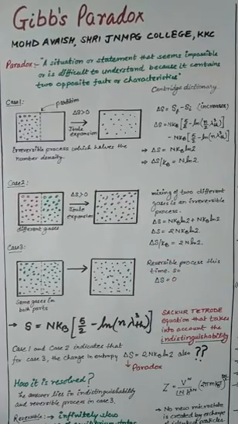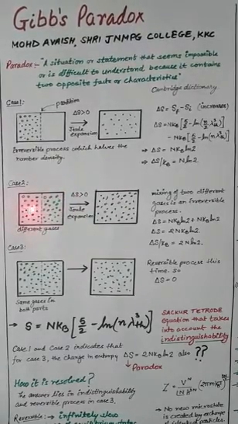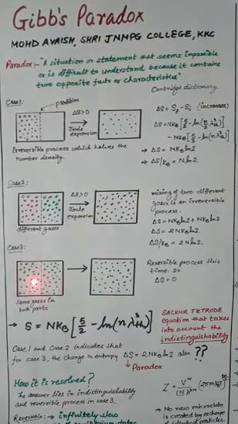So now comes the question of the paradox. As you can see, in case 2 the red molecules gain some amount of entropy, and similarly green also gains some amount of entropy, and the sum of the two entropies is the net change in entropy. So here also one can demand that we should get some change in entropy from the left portion and also from the right portion. So we should get some delta S which should not be equal to 0. This is clearly a paradox.